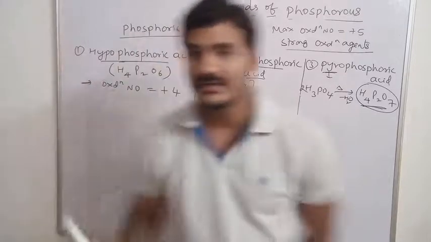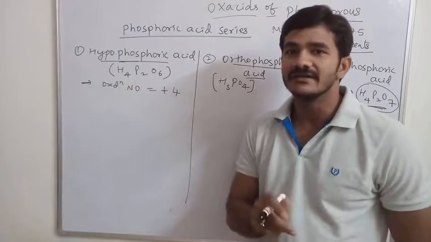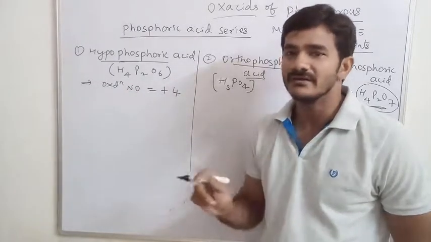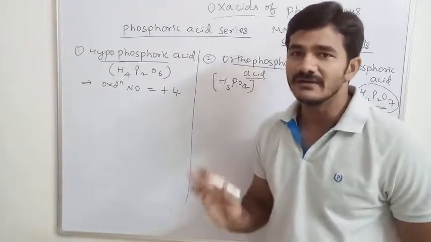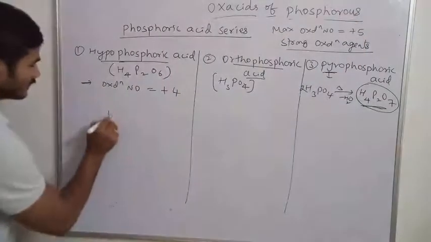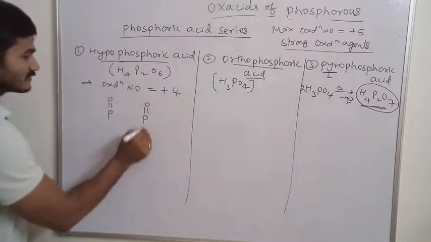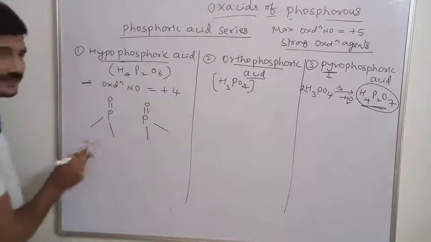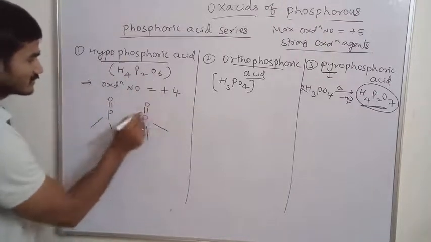I will tell you. In a diphosphoric compound, if the oxygen atoms are an odd number, it should contain a P-O-P bond. Here it is an even number, so it does not contain any P-O-P bond. So the 2 phosphorus you write, and they must contain 5 bonds. One is a double bond. Remaining, how many oxygen atoms are there? 6.